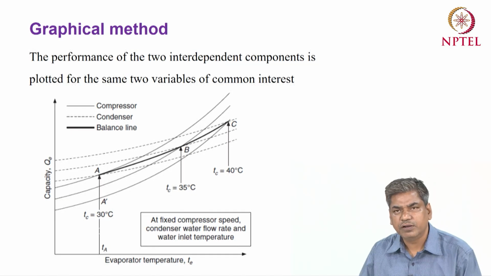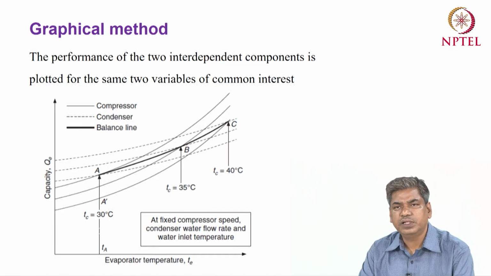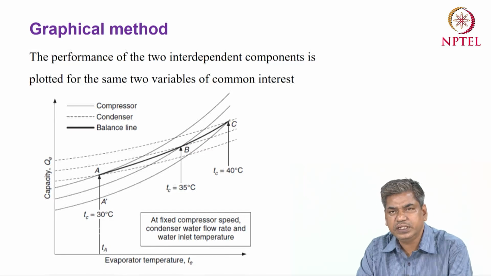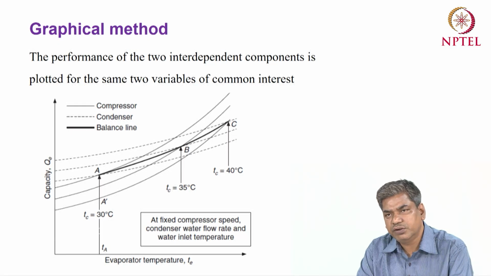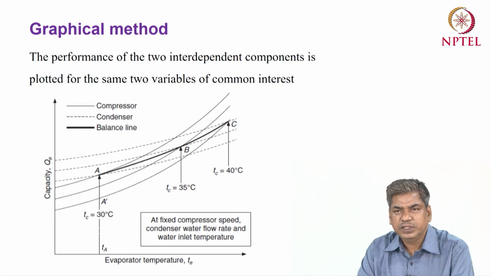For example, point A represents the operating point or balance point for the corresponding evaporator temperature and the condenser temperature of 30 degrees centigrade. Similarly, B represents the corresponding evaporator temperature and condenser temperature of 35 degrees centigrade, and C represents the balance point for the corresponding evaporator temperature and the condenser temperature of 40 degrees centigrade.